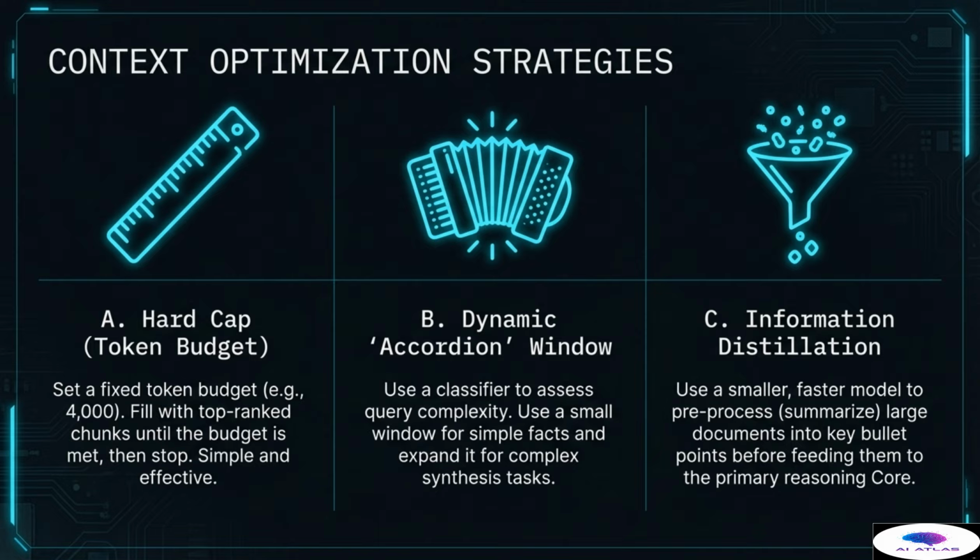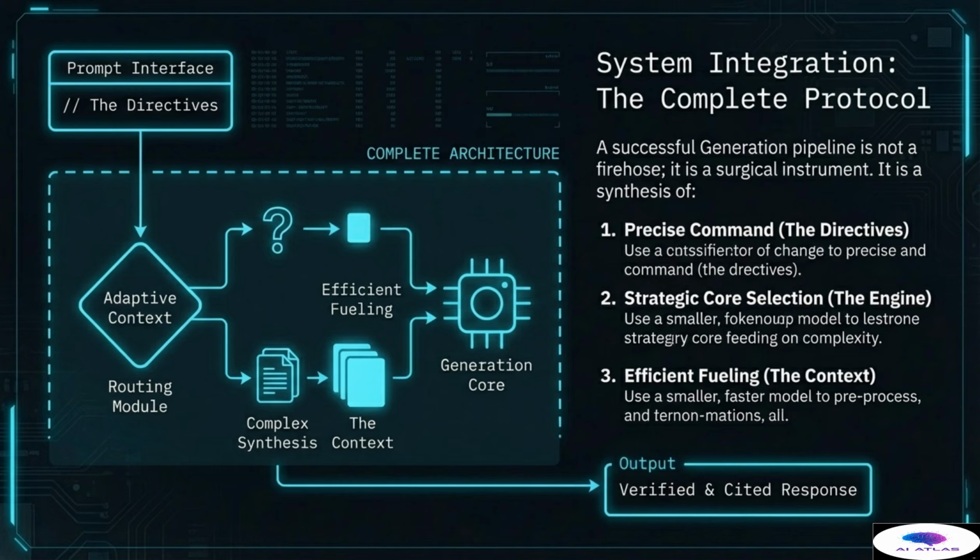Strategy C, information distillation, addresses the challenge of documents that are inherently too large for even the expanded window. For these, we first use a smaller, faster, less expensive model to pre-process the document. This model's sole job is to summarize the massive document into key, high-density bullet points or facts, which are then fed as context to the primary reasoning core. This distillation maintains the critical signal-to-noise ratio while significantly reducing the token count, ensuring that only the essence of truth reaches the generation core. We now arrive at the final stage of system integration, the complete protocol.